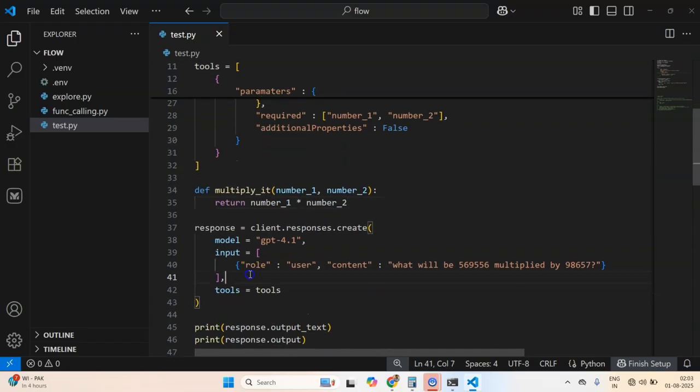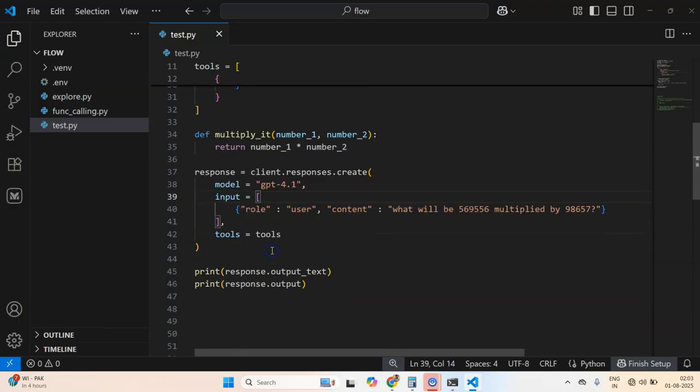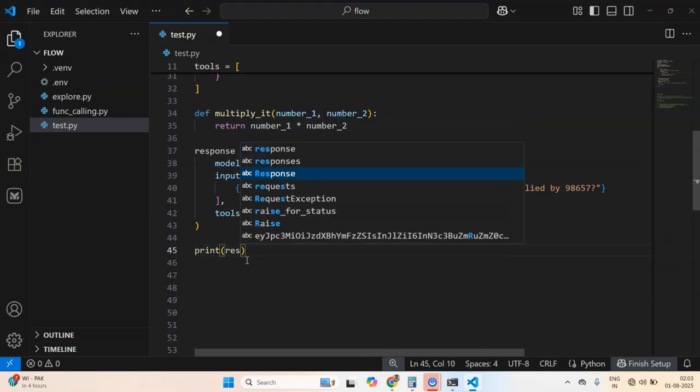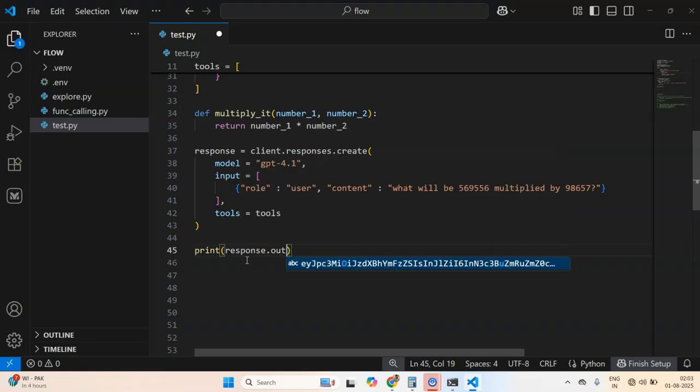I can't provide multiply directly, because the primary purpose of tool calling is to have some sort of human in the loop or some predictability in your output. If you try to get it executed from OpenAI or the API, it won't be worth it. You want to have some predictability. So first of all, let me print the response.output and show you what exactly we are getting.